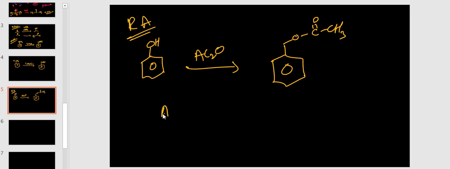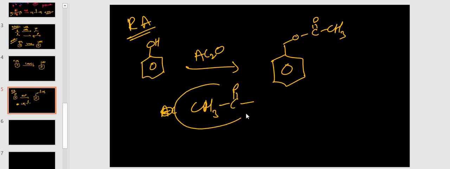Acylation means CH3 C double bond O group. This group is called acyl group. Okay, so if this group is substituted somewhere, that is called acylation reaction.